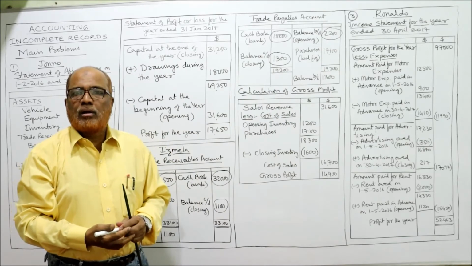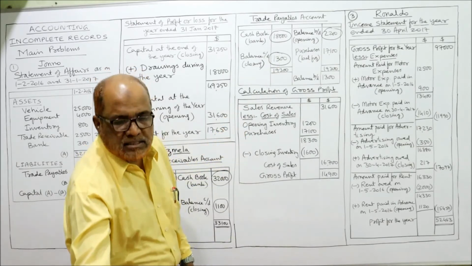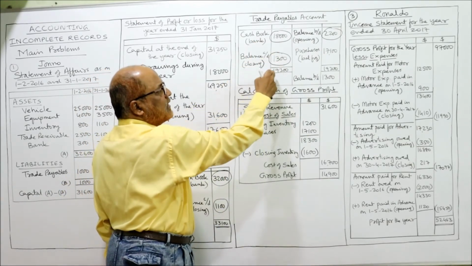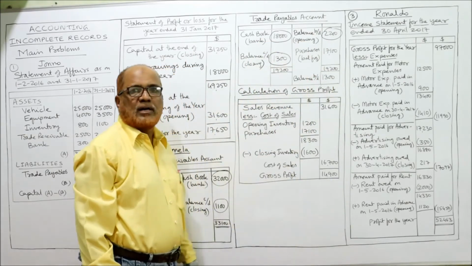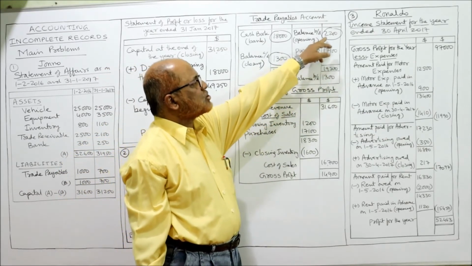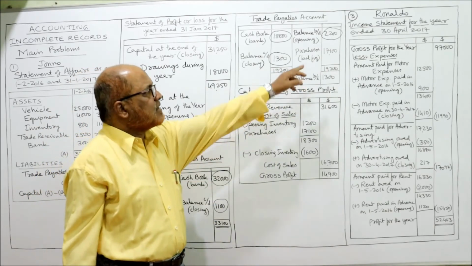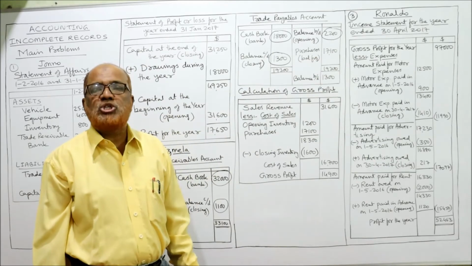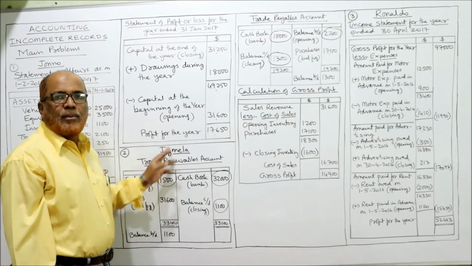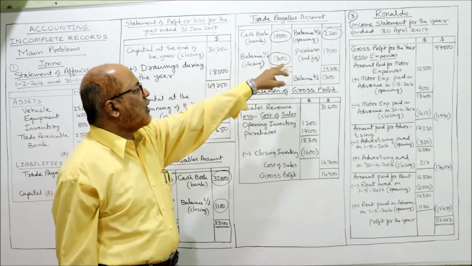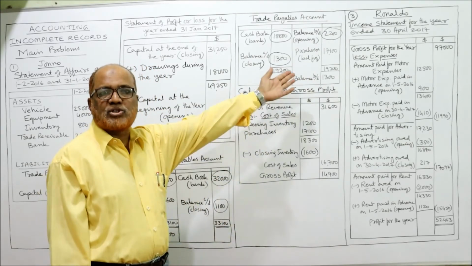That's all. Opening balance on the credit side, closing balance on the debit side, amount paid on the debit side. Now the balancing figure. Take the total on the debit side. It is 19,300. From 19,300 deduct 2,200. 19,300 minus 2,200, the balancing figure is 17,100. This 17,100 is purchases. By preparing the trade receivable account, we got sales. By preparing the trade payables account, we got purchases. That's what we need. We need sales, we need purchases.